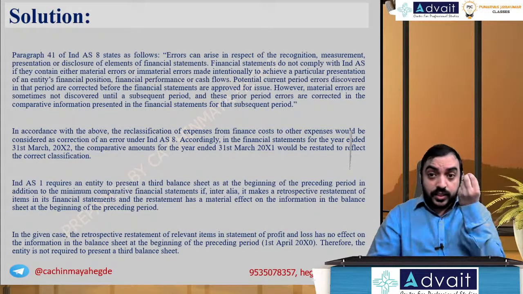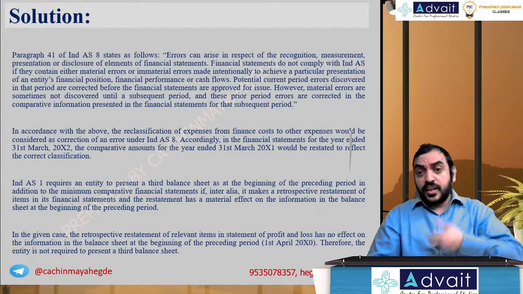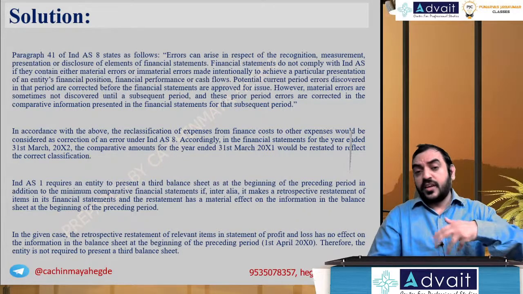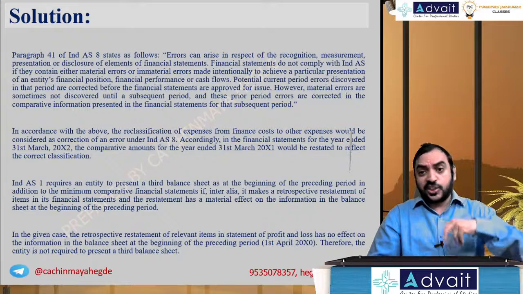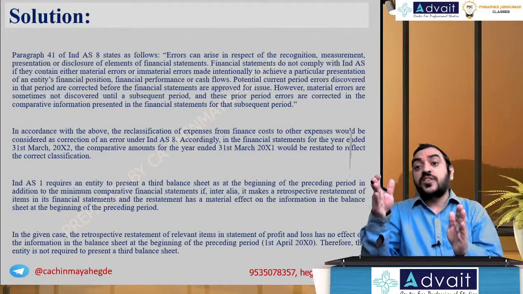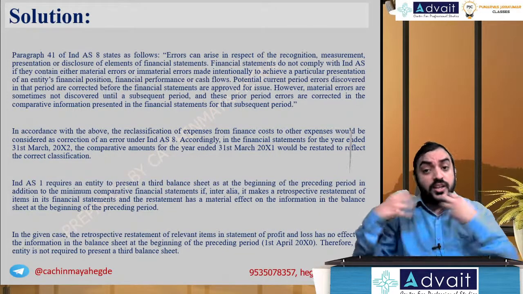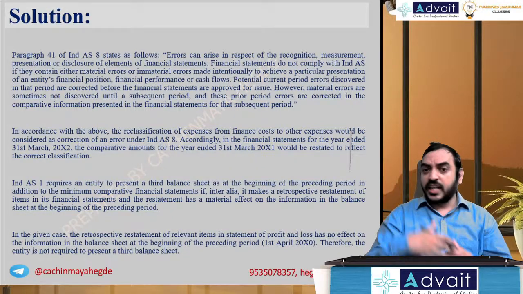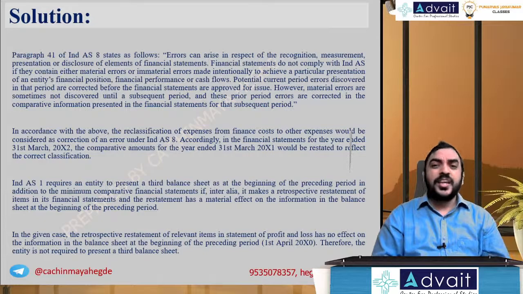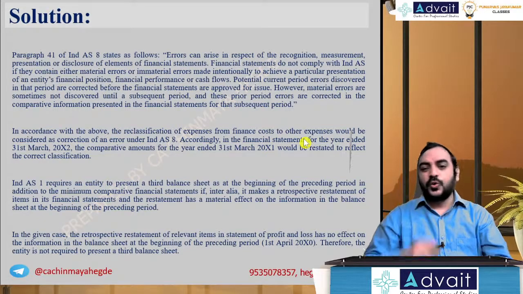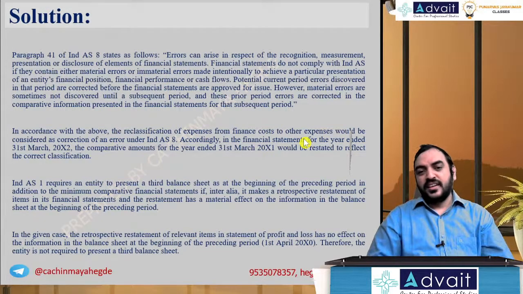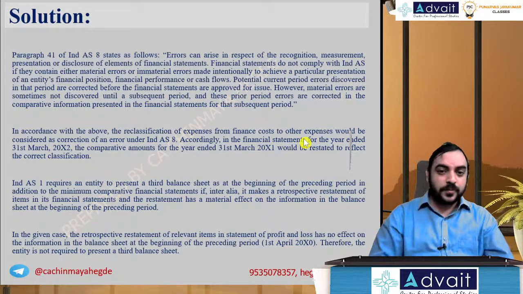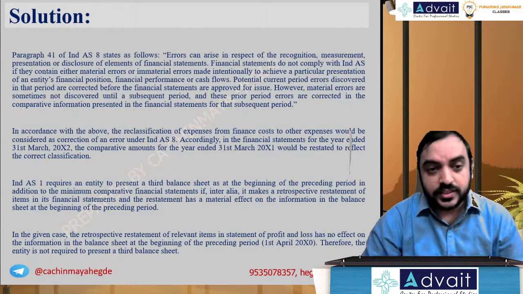If the error is so material that we are rectifying it now, and such rectification will change the previous year's financial statements also materially, so the user should be aware of it, then we do a retrospective change, reclassification, and we prepare a third balance sheet. If it is not material, then you don't have to worry about preparing any third balance sheet for the year. Let's see what the institute says.